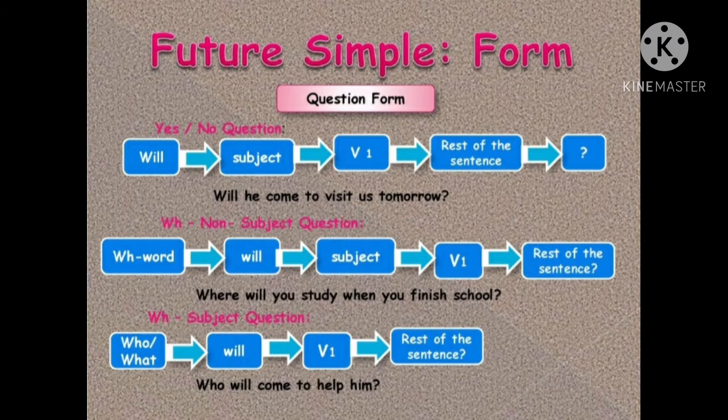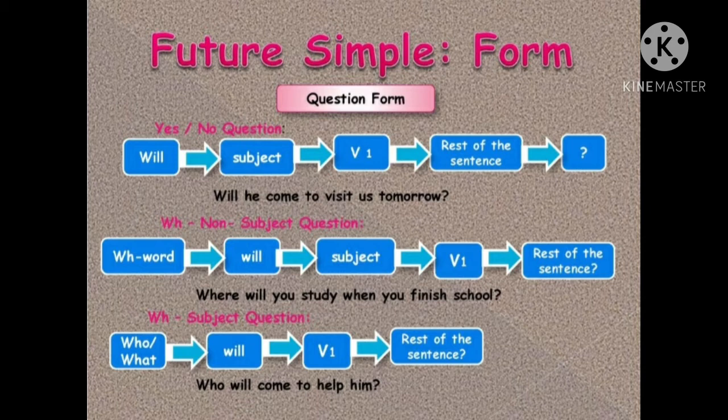How can I ask with will? كيف أنا بقدر أسأل ب will؟ إذا كان عندي الإجابة yes or no، start with will, then subject, then verb 1. Don't forget question mark. Like, will he come to visit us tomorrow? رح يزورنا بكرة؟ هون الإجابة حتكون yes or no.